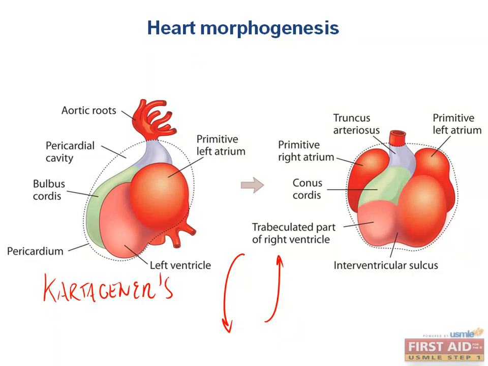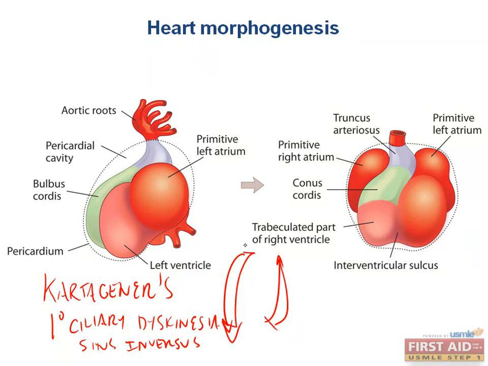This is also termed primary ciliary dyskinesia with situs inversus because there's an abnormality of the cilia that does not allow proper movement of the heart in this position. Instead of the heart tube going down and out of the page, and also left and into the page superiorly, there is no movement like this. It just remains where it's sitting in the thorax.